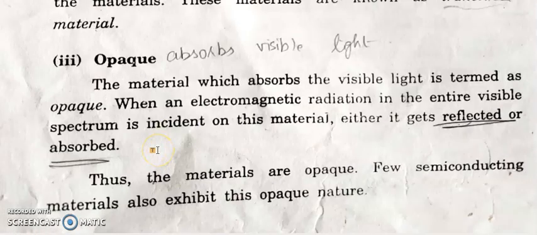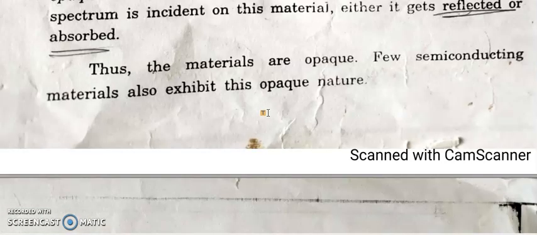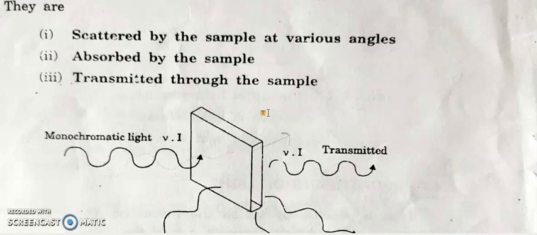Third one is opaque. What does opaque mean? It is a material which absorbs all the light energy. Particularly, a material that absorbs visible light is known as an opaque material. When the electromagnetic radiation in the entire visible spectrum is incident on the opaque material, either it gets reflected or absorbed. Thus the materials are opaque. So opaque materials mostly absorb the light or reflect the light. So these are all three types of material.